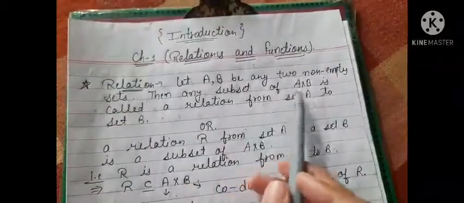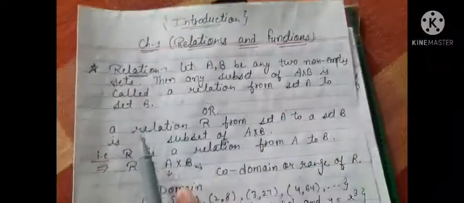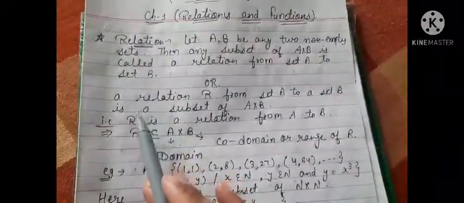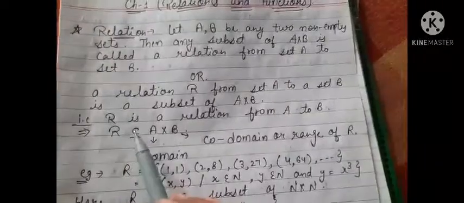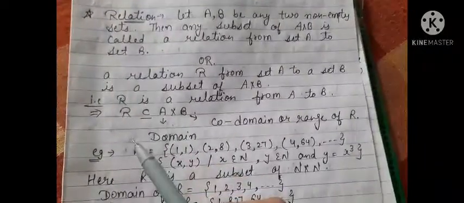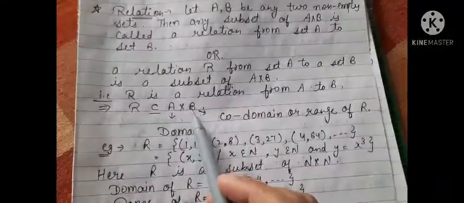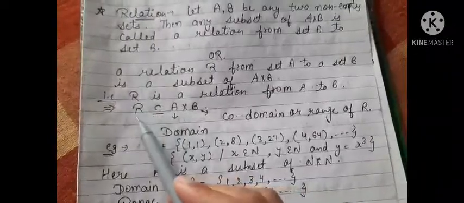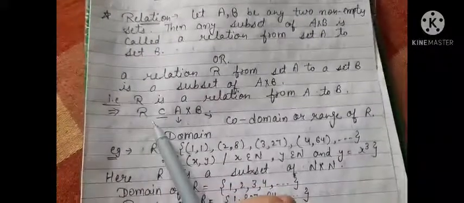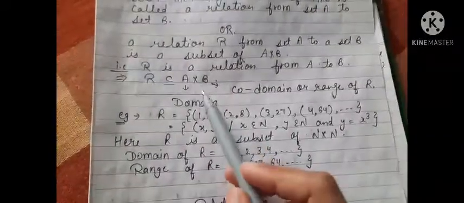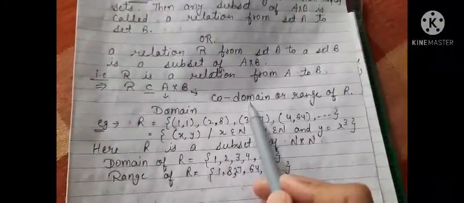Then any subset of A cross B is called a relation from set A to set B. It means that every subset of A cross B is said to be a relation from A to B, such that R is contained in A cross B. It means R is a subset of A cross B, where A is the domain and B is the codomain, and the other name of codomain is range.